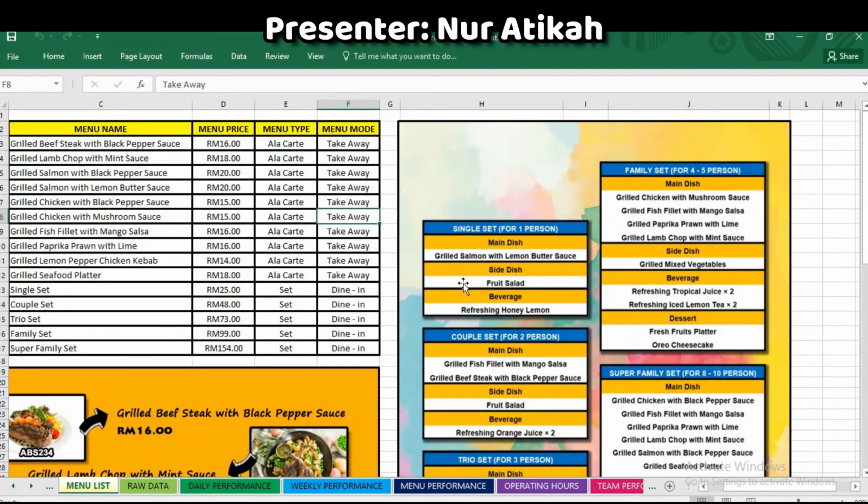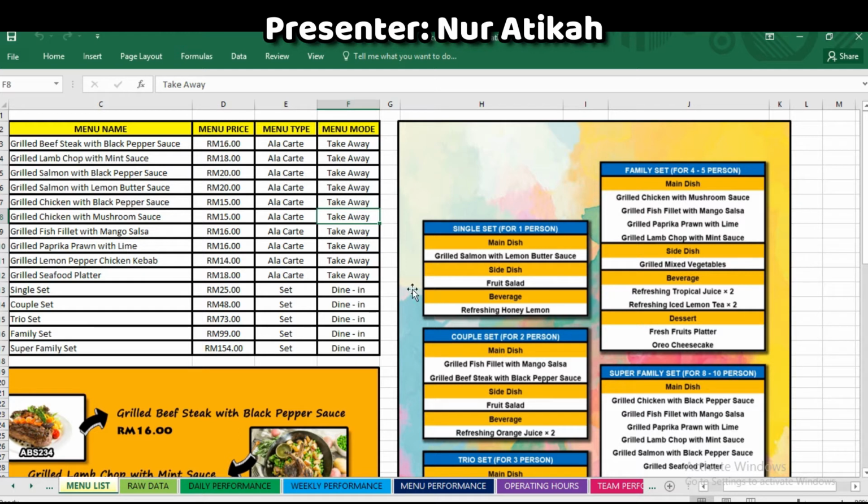Okay, for the menu list of our cafe, as we can see right here, this is the list of our menu, and the concept of our menu is more towards Western food. So most of our food is grilled, and the menu types are a la carte and set.